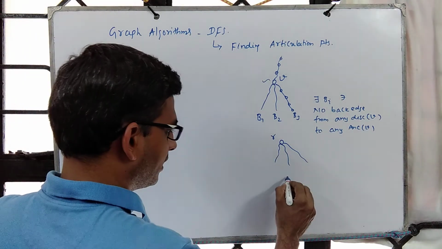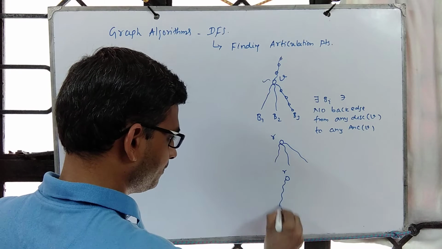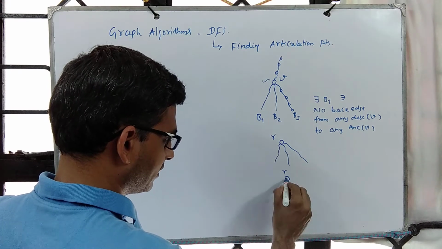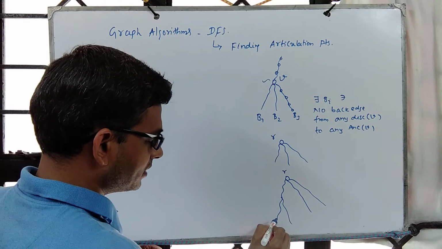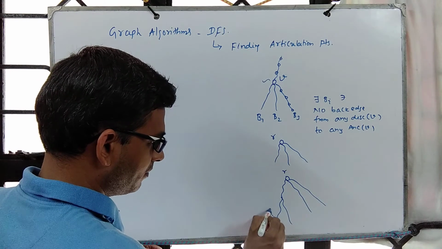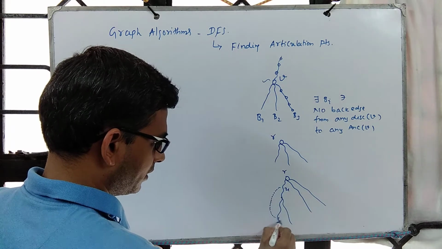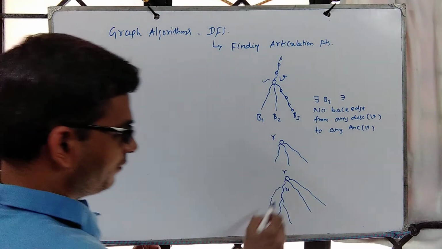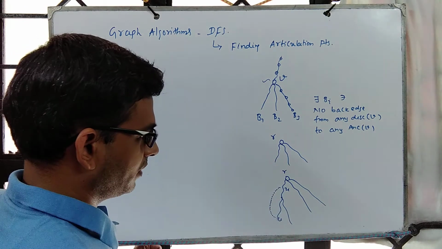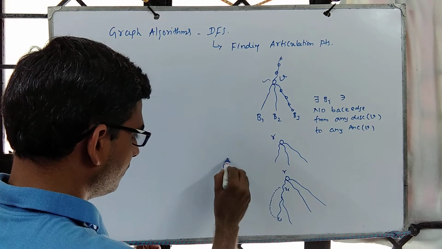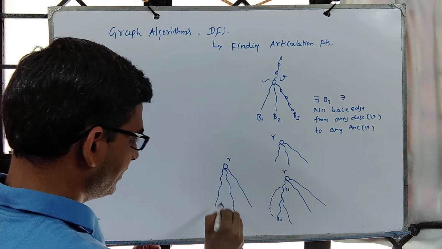So please note, if you look at a DFS tree, it looks like this, right? So if at all there is a back edge from a node, say V, to U, both are part of the same branch. We will not have missing edges of this type.